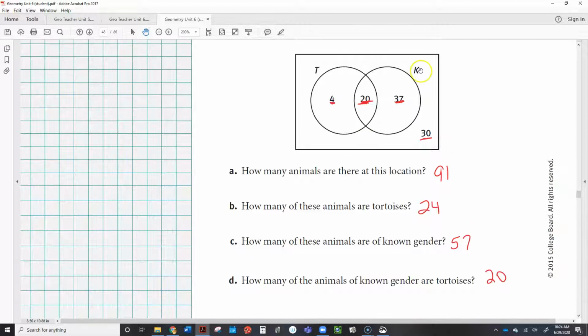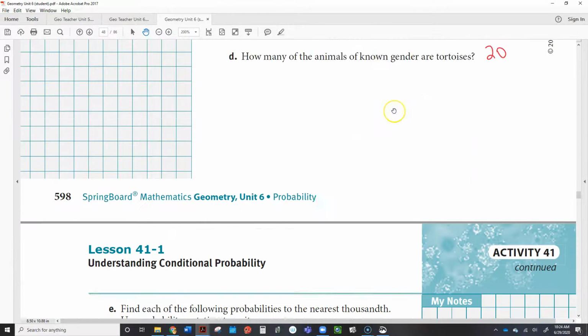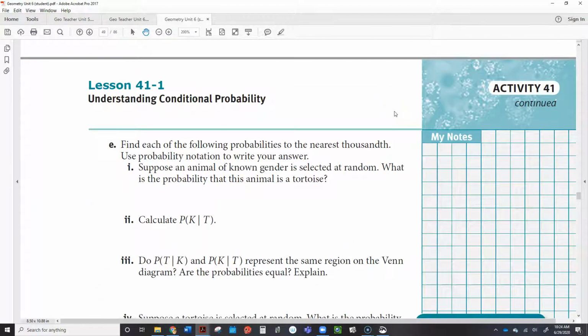Of the known gender, we're only selecting those, so that's a total of 57. So 57 goes on bottom, and by the way, this is: what is the probability that the animal is a tortoise given that we know its gender? So there's 57 animals that we know their gender, and then of those 57, 20 of them are tortoises.